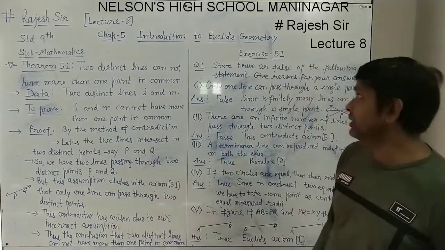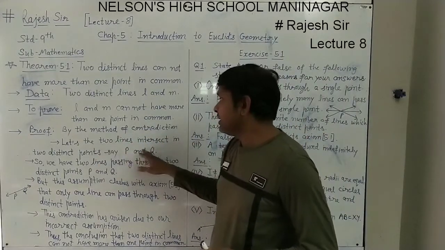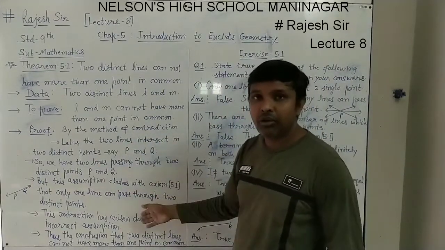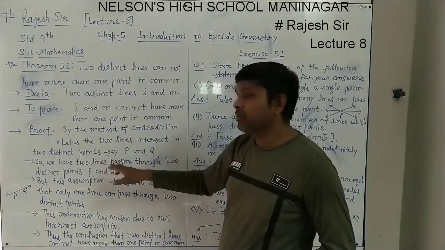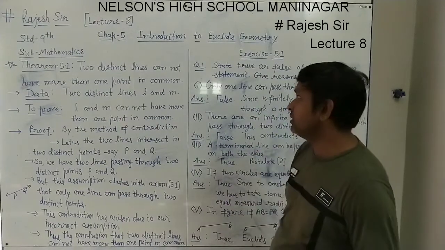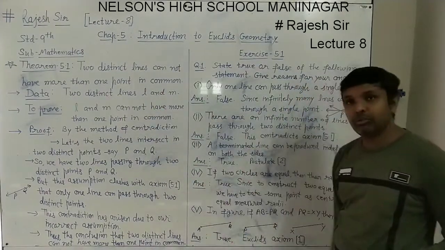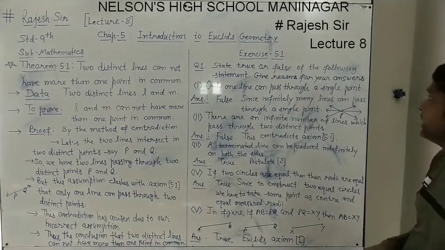Like here, we assumed that two lines intersect at two distinct points. That was wrong. So our conclusion is that two lines never intersect in two distinct points. They will have only one point in common. More than one point will not be there.